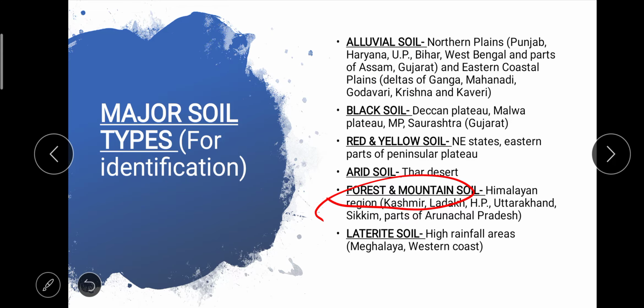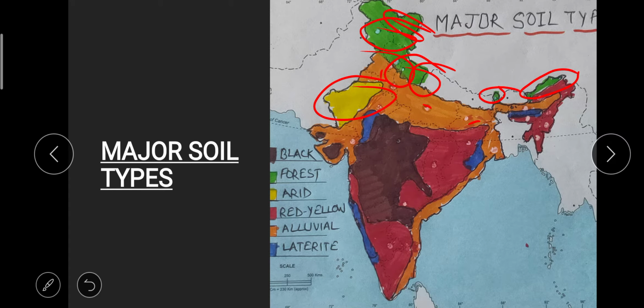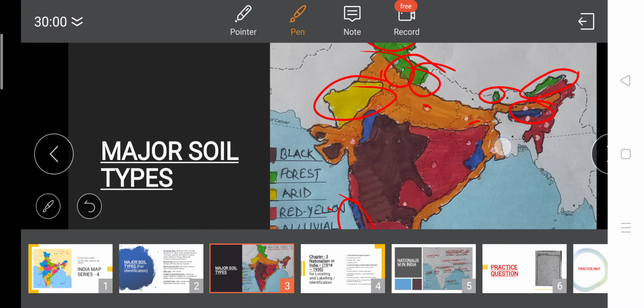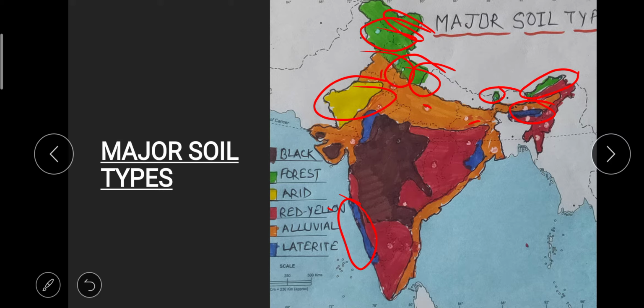Look at the list again. We have laterite soil. As we know, it is mainly found in high rainfall areas. Look at the map. Some areas in northeastern states, that is Meghalaya region. We all know Meghalaya receives highest rainfall, and western coastal plains, mainly Karnataka and Goa and northern parts of Kerala. So, Kannada coast and Konkan coast and northern part of Malabar coast, right? These areas are covered with laterite soil, right?